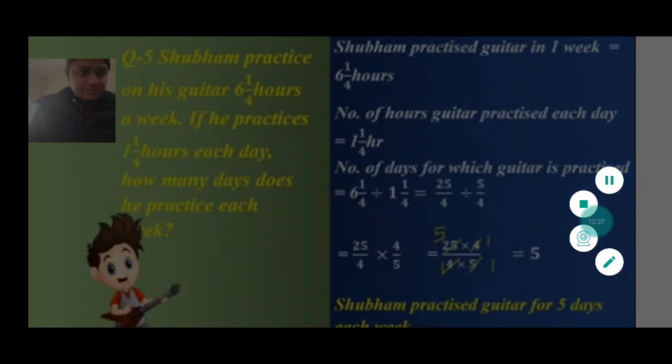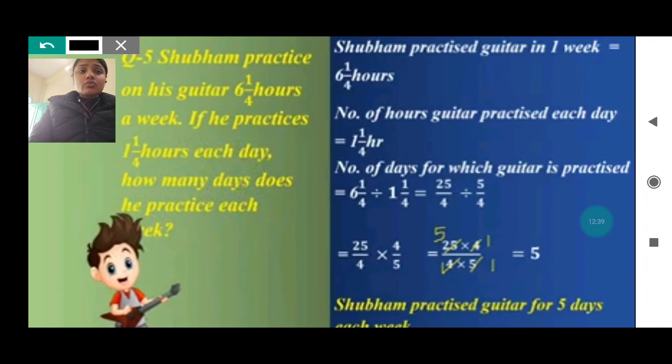Here you can see. You will write, Shubham practices guitar in 1 week, that is 6 whole 1 by 4, which is already mentioned in the question. Number of hours of guitar practice each day, that is also given, 1 whole 1 by 4 hours. Now, number of days for which the guitar is being practiced. Okay.